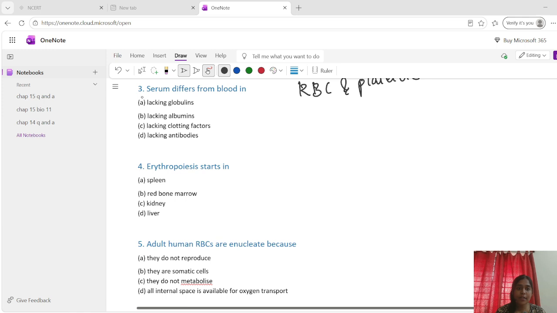Okay. Serum differs from blood in. So serum is plasma without clotting factors like fibrinogen, and it still contains antibodies, albumin and globulins. So what is the answer? I have already told you the answer. It contains antibodies, albumin and globulin, but it lacks clotting factors.